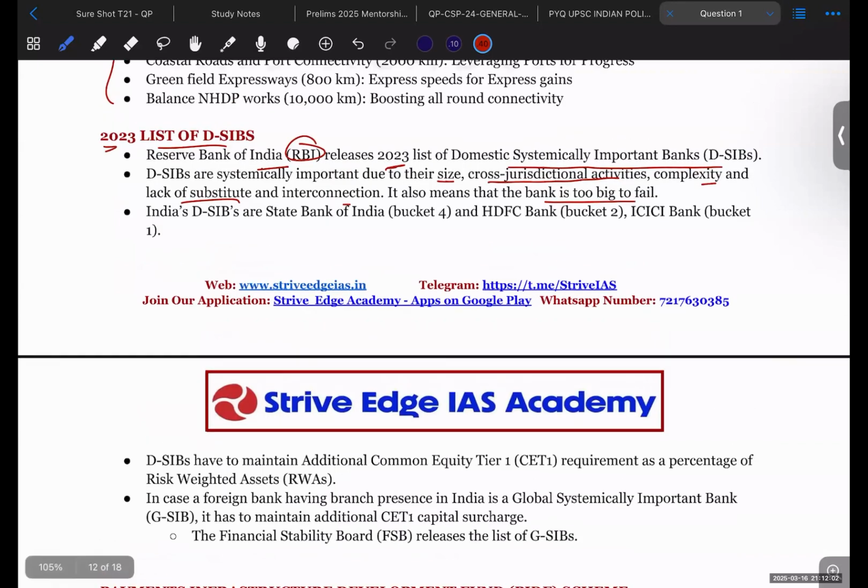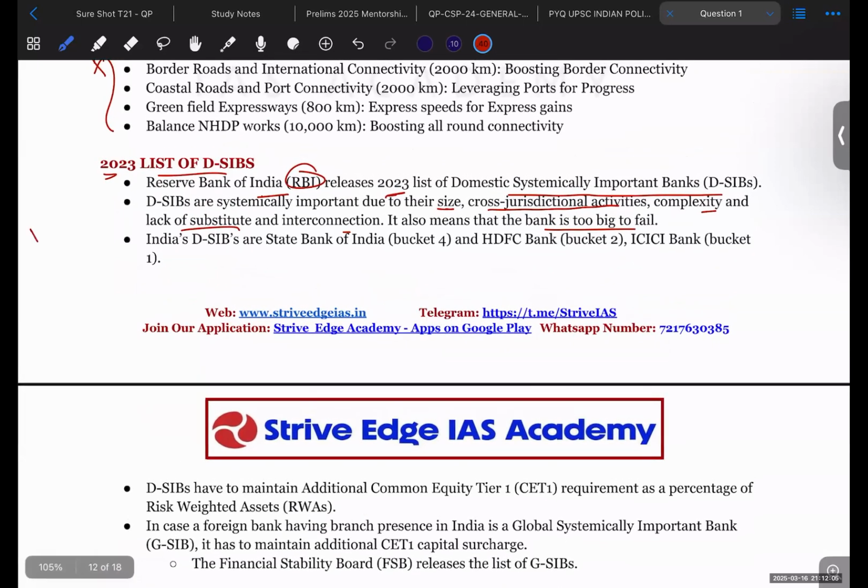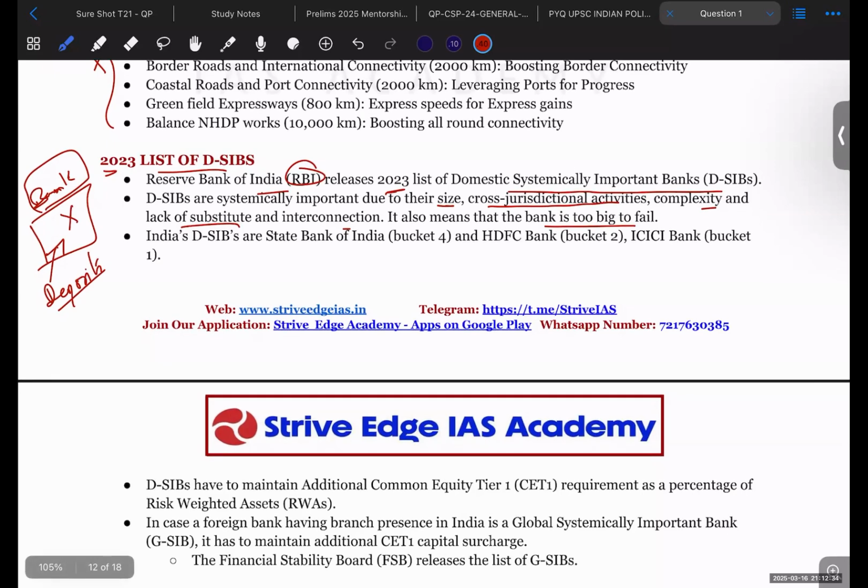So what actually happens is, once a bank, we are not talking about the branch, we are talking about the bank as a whole. If the bank has deposits, and the value present in the bank becomes very large relative to GDP, okay. So if this bank fails or becomes bankrupt, then the whole economy of India will go into shock.